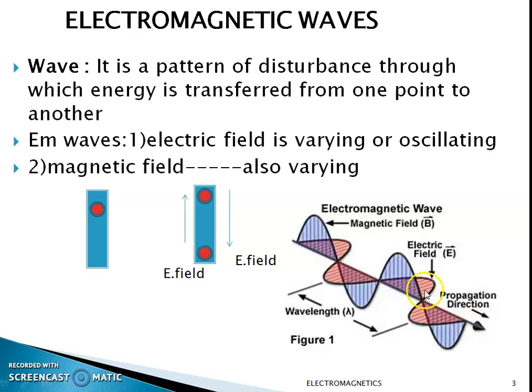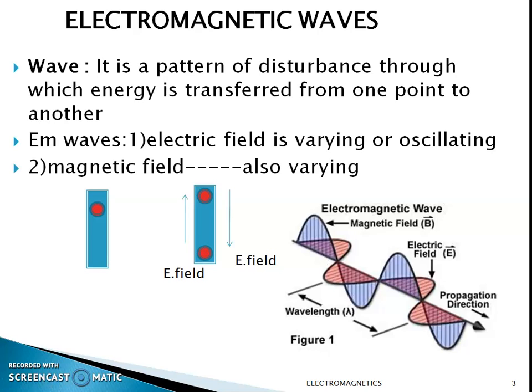The signal is moving in this direction, so it is called the direction of propagation. The velocity is in this direction. We are taking this as the x-axis. Then the direction of the electric field is along the y-axis, this red color. And the direction of the magnetic field is along the z-axis, this blue color.